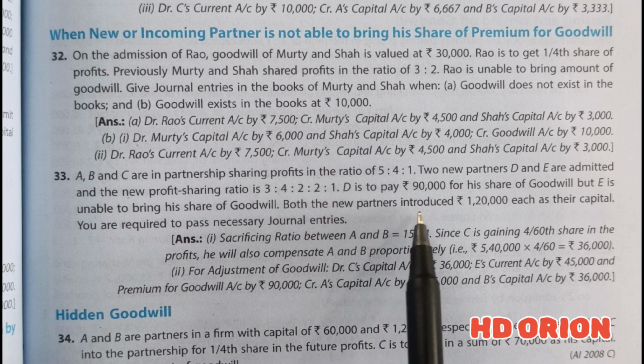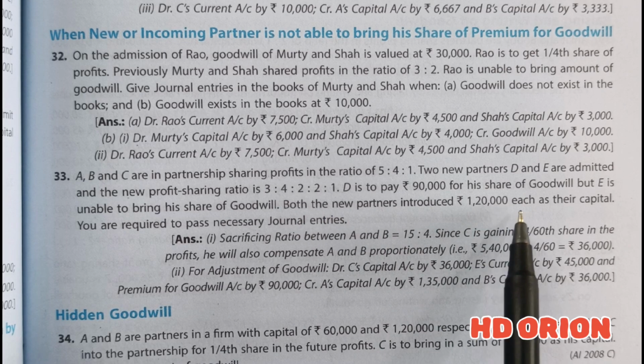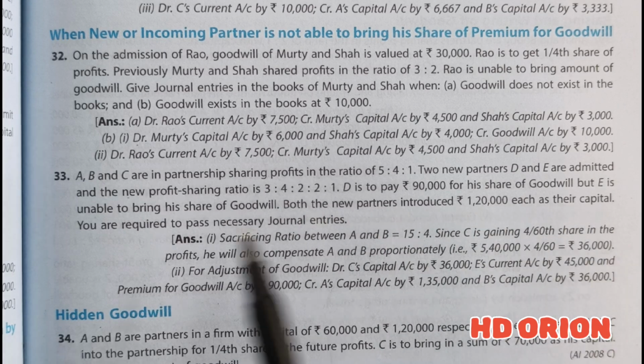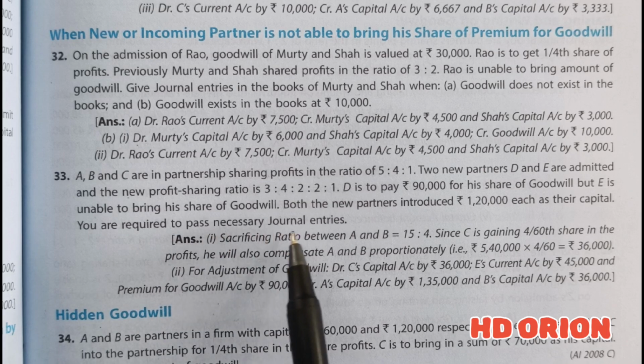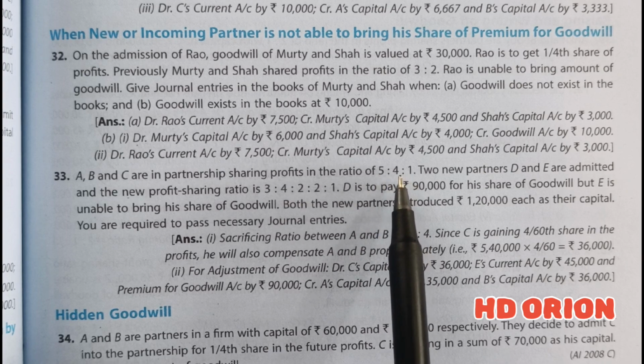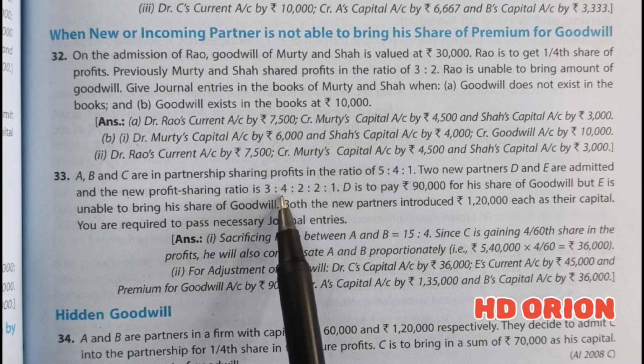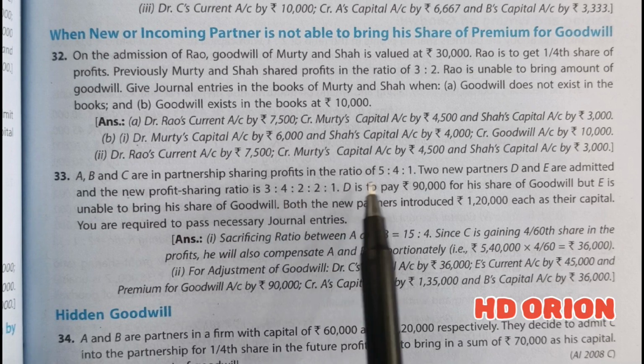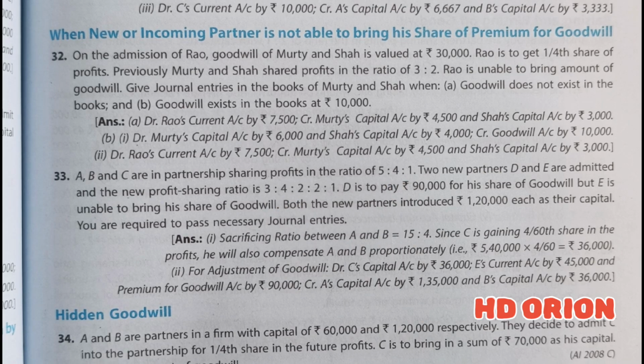Both the new partners introduced rupees 1,20,000 each as their capital. You are required to pass necessary journal entries. Now see, the old partners' old ratio is 5:4:1 and the new ratio is 3:4:2, which is different from the old ratio. Therefore, we will calculate the sacrificing ratio for the treatment of goodwill.